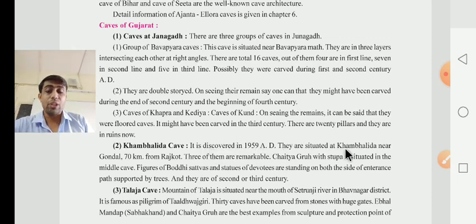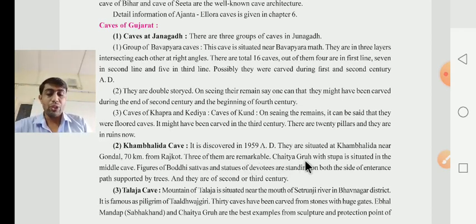They are situated at Khambhalida near Gondal. Where is it located? It is located in Khambhalida near Gondal, 70 kilometers from Rajkot. Three of them are remarkable. That's why we can say that out of them, three are remarkable.